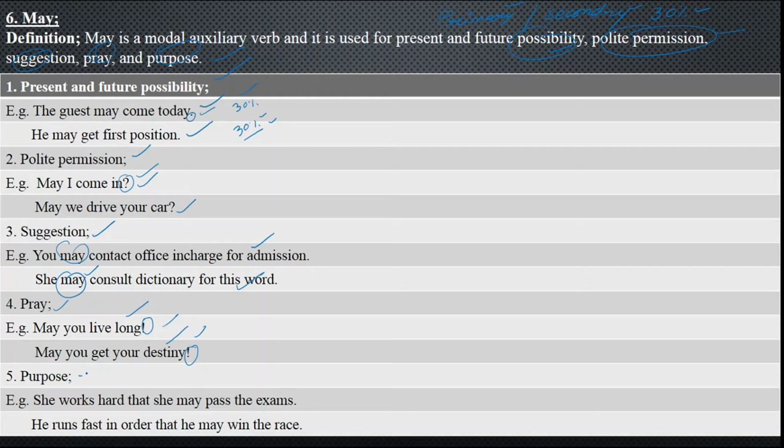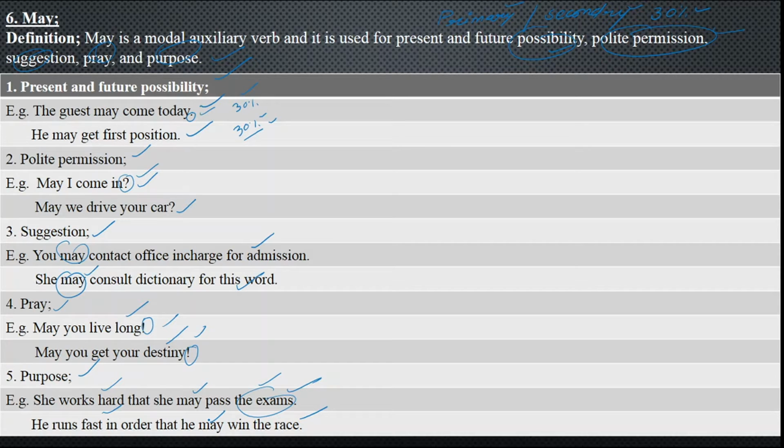Next, we have got purpose and aim of doing something. Like I say, she works hard that she may pass exams. What is the purpose of working hard? To get position or pass the exam. And he runs fast. What is the reason behind this? What is the purpose of running fast? In order that he may win the race. So it is adverb clause of purpose and reason. We will be discussing it in classes, but here it can be used as your purpose and aim.